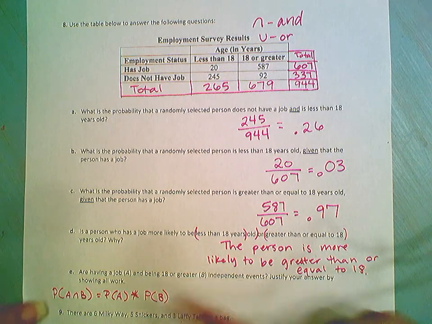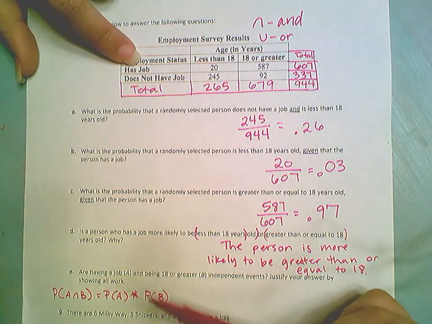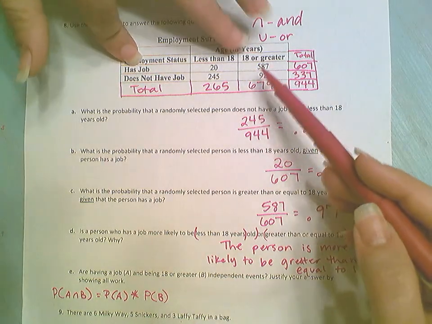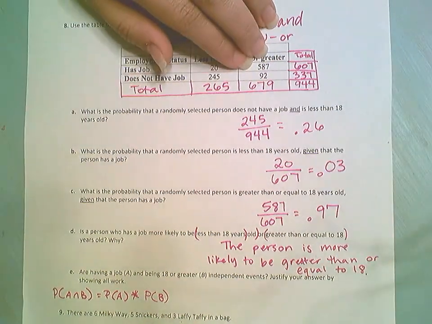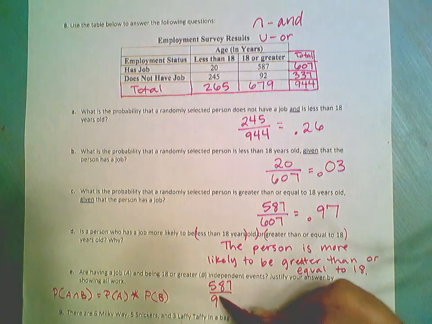So the intersection of A and B, A being having a job, and B being 18 or greater, is going to be 587 out of 944.